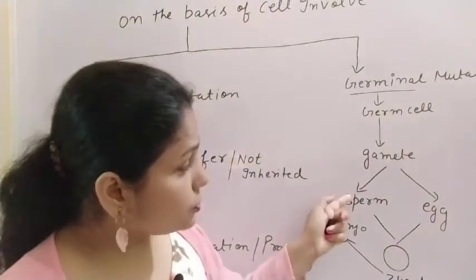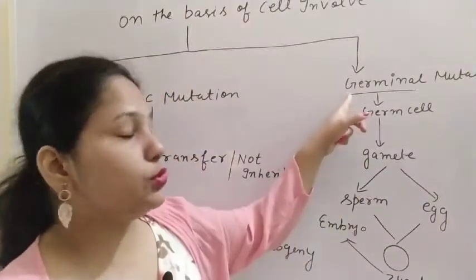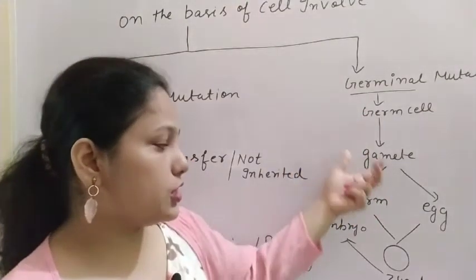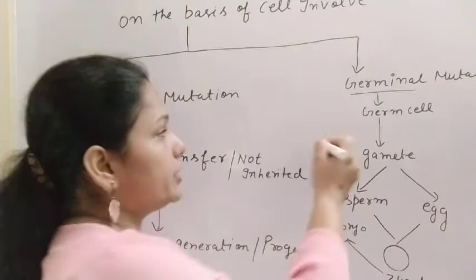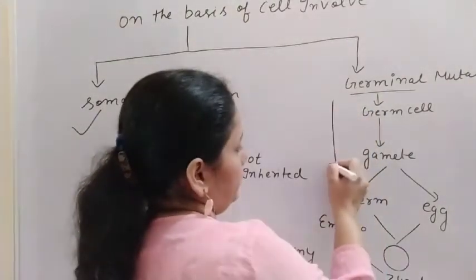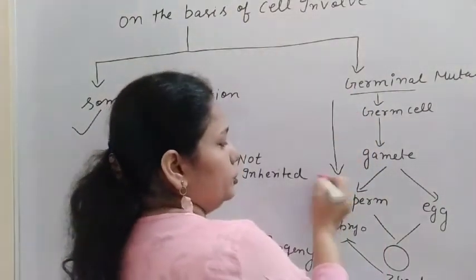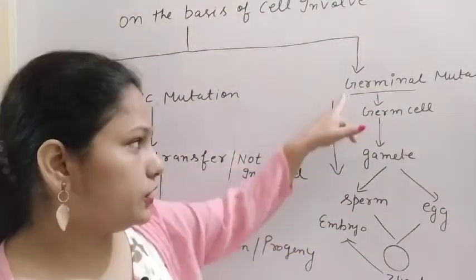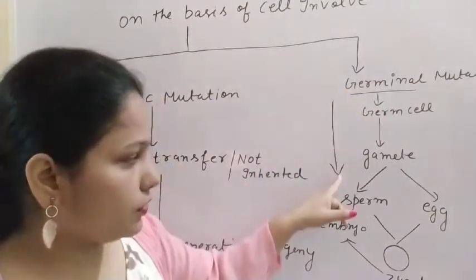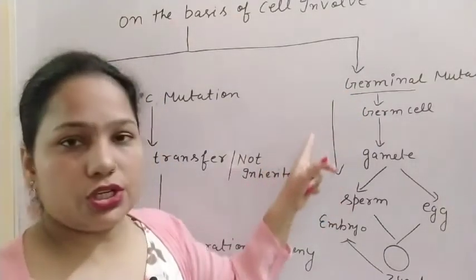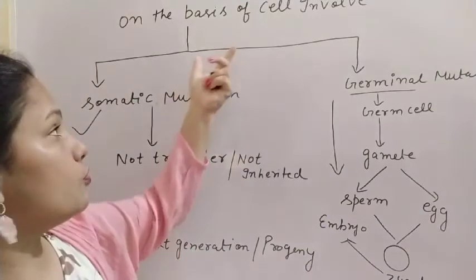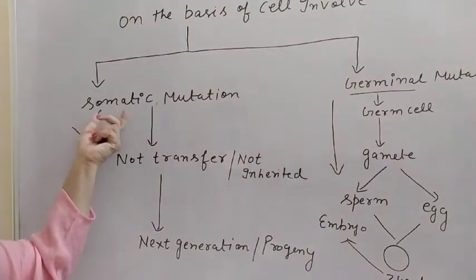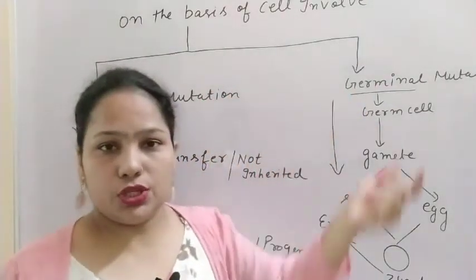So if there is a change in the gamete, or a mutation in the germ cell, then there will be a mutation in the offspring also. So we can say the germinal mutation can transfer from one generation to another generation. So on the basis of the cell involved, there are two types of mutation, somatic mutation and germinal mutation.